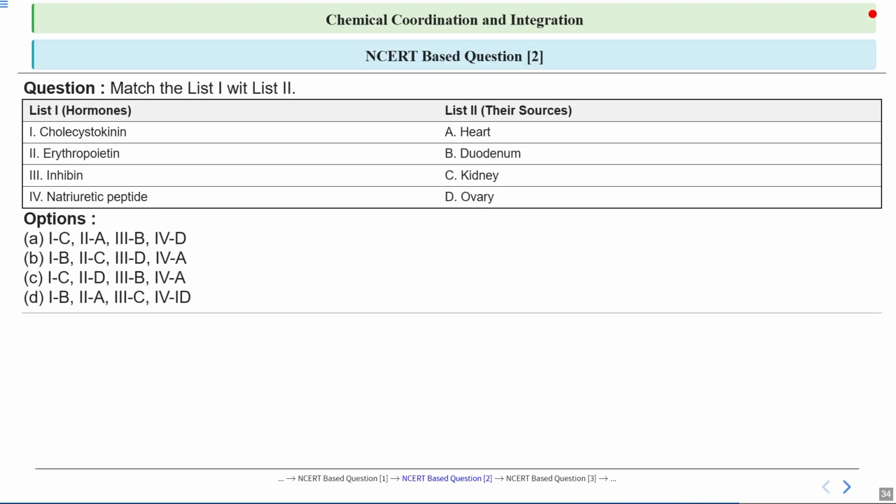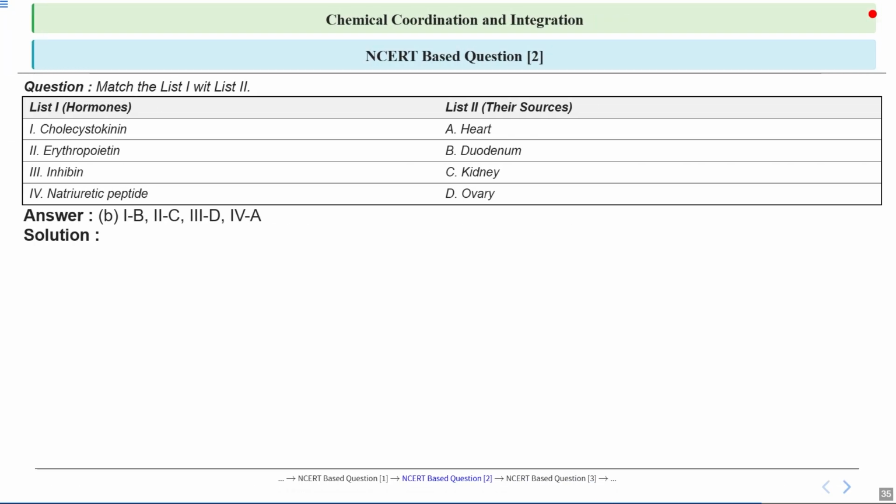Now this is question number 2, and the question is of match the following type. We have been given 2 lists, or 2 columns, and we have to match them correctly. So let's see the correct option. Option B is correct, in which cholecystokinin is matched with duodenum, erythropoietin is matched with kidney, third, inhibin is matched with D, which is ovary, and fourth is natriuretic peptide. Okay, let's discuss the answer in detail.